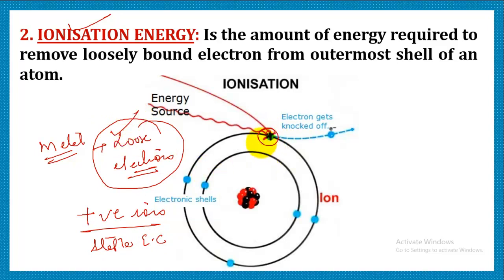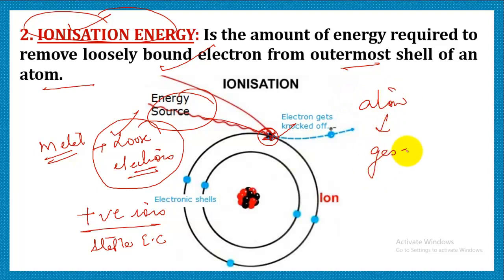For losing the electrons, they need certain energy from outside. If we supply the energy from outside, it can knock out the electron from the valence shell of an atom. So ionization energy is that energy which is required to knock out the loosely bound electron from the outermost shell of an atom, and this is done only when the atom is present in its gaseous state, because in gaseous state the nuclear charge is somewhat less, so the electron can be easily knocked out.